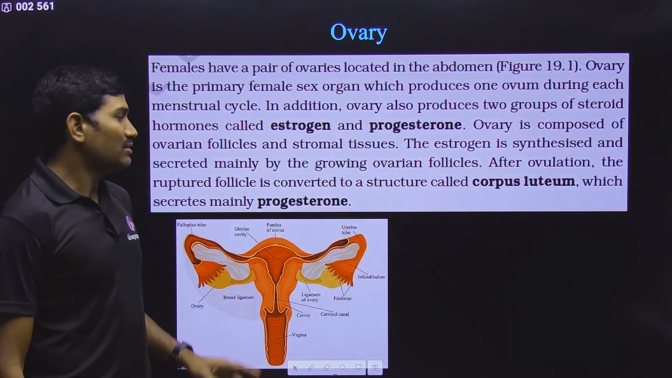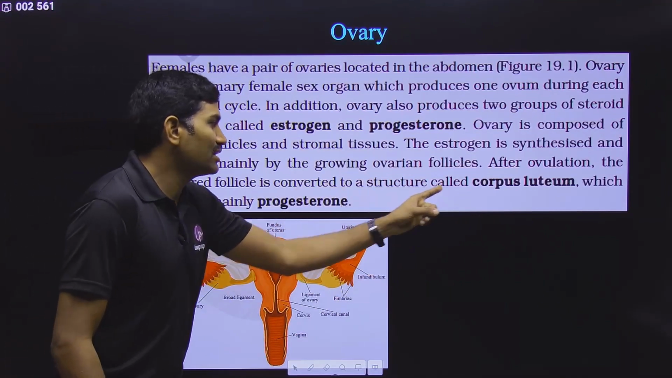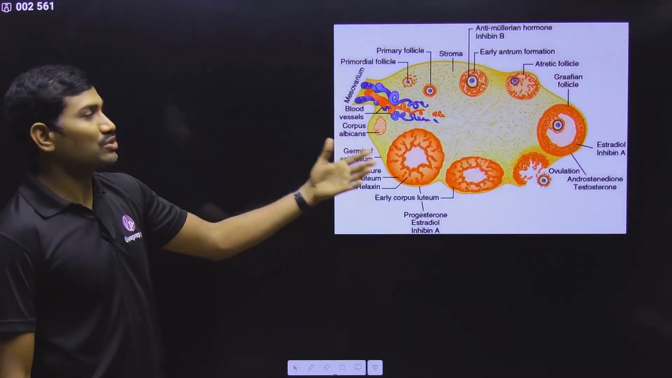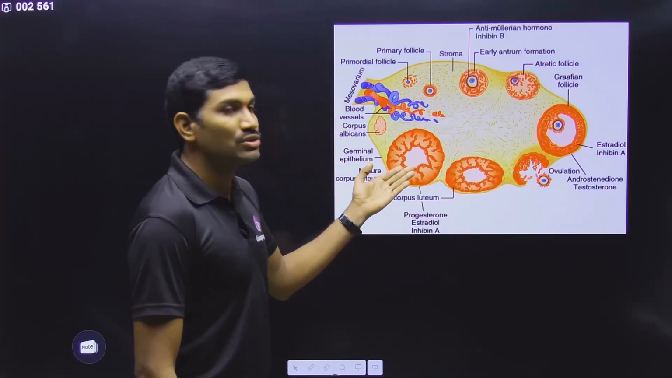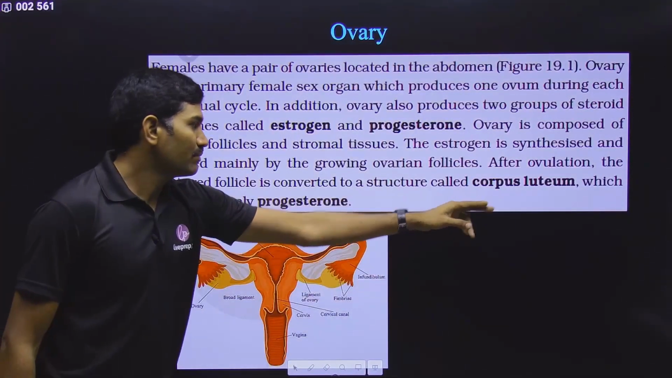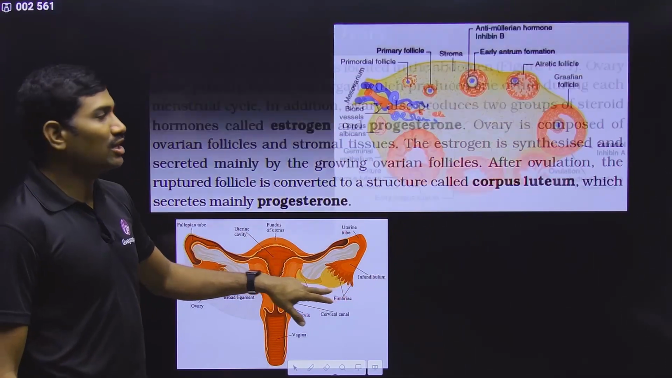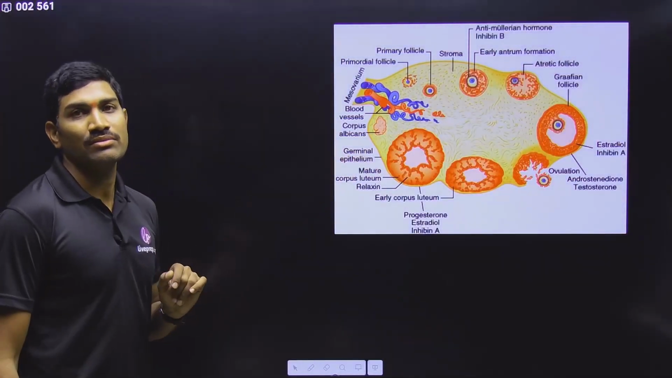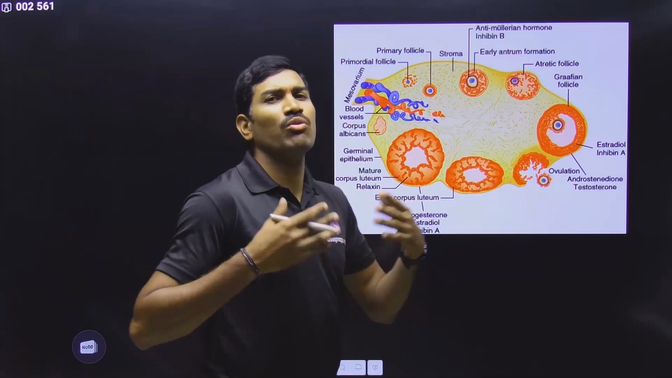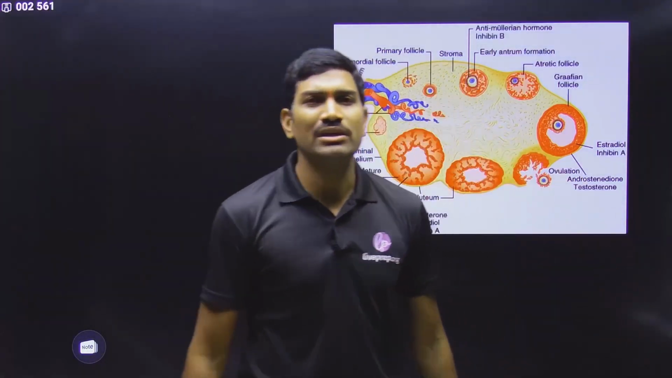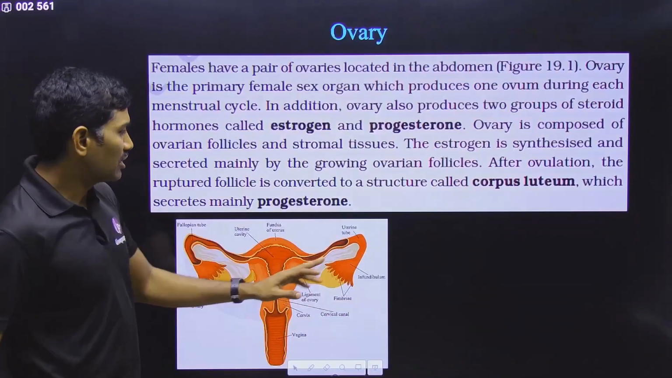After ovulation, the ruptured follicle is converted into a structure called corpus luteum. After the ovulation, the Graafian follicle is developing into corpus luteum. This is what they are saying. And this corpus luteum secretes the hormone called progesterone. Yes or no? This is the information they gave. Each and every point with more details we already studied under the human reproduction chapter, right? So that's why I'm not going into those details.